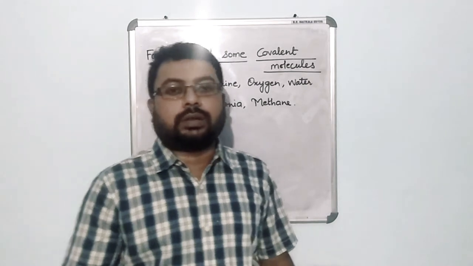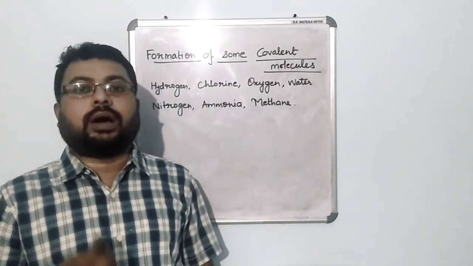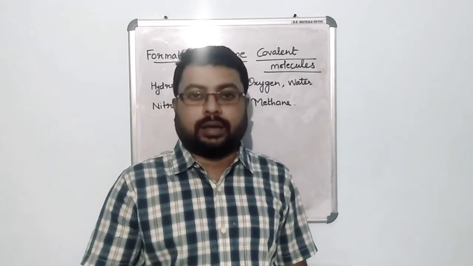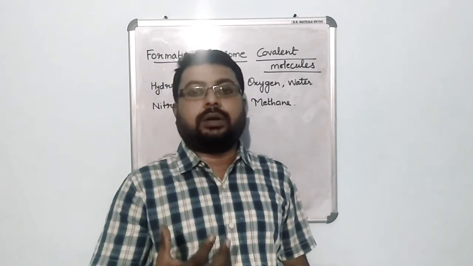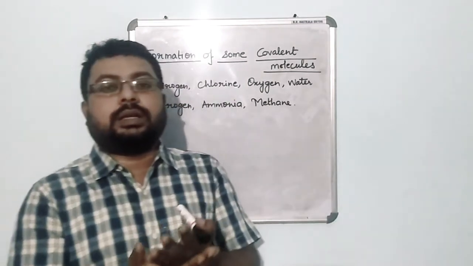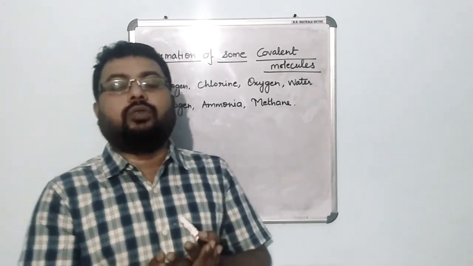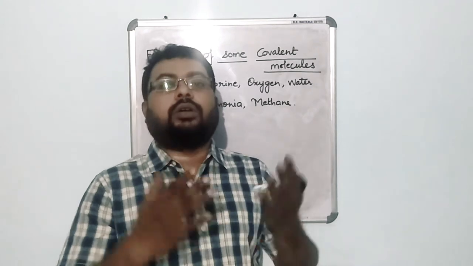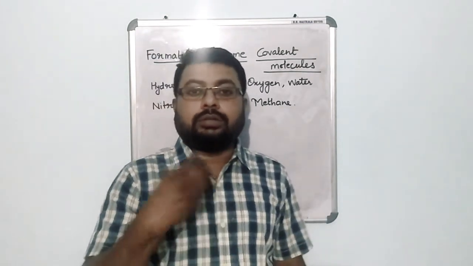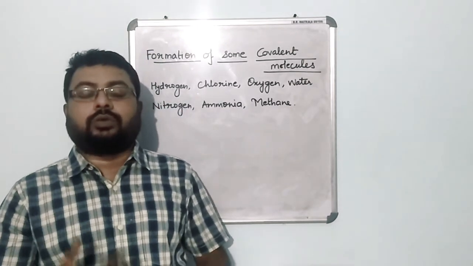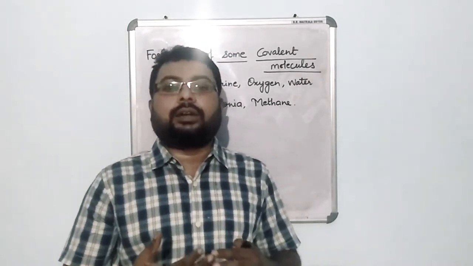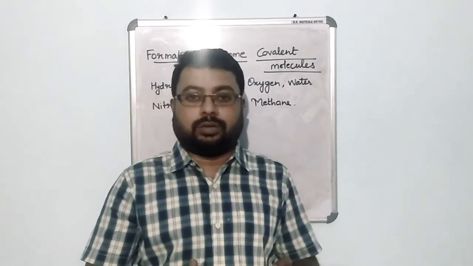So in my previous video I also told you why carbon cannot form a cation or an anion, okay, and how carbon attains its stability, right? Carbon attains its stability by forming covalent bonds with each other or with the atoms of other elements also. So how is this covalent bond formed? This covalent bond is formed by the sharing of electrons, the sharing of valence electrons rather.